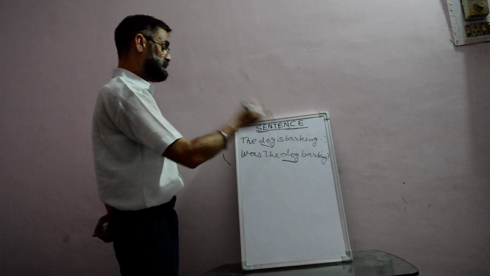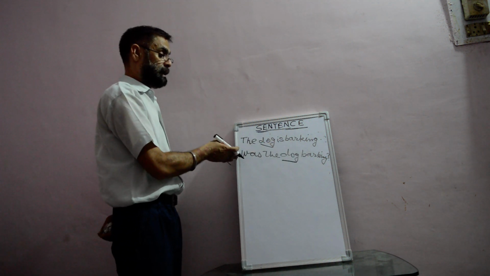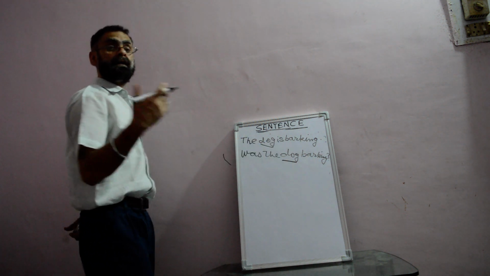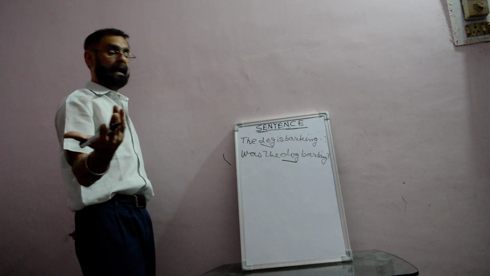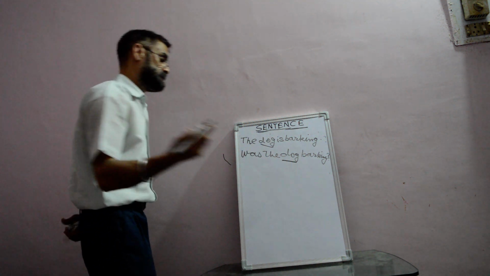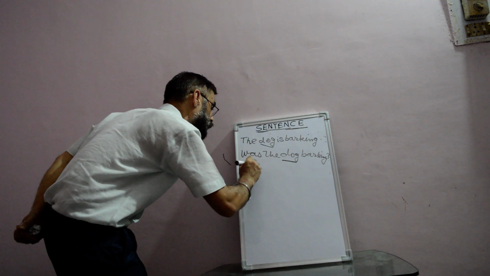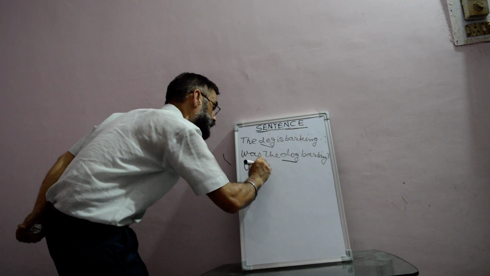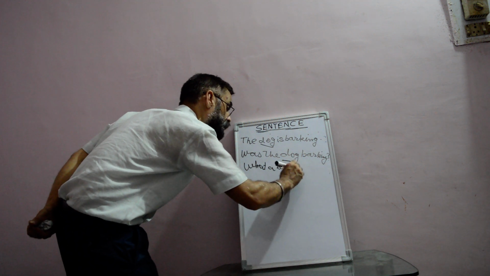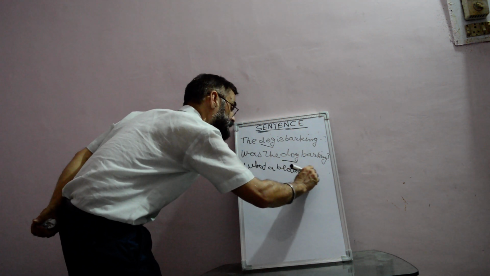So in some cases the subject can be at the start, in some cases the subject can be in the middle, or in some cases the subject can be at the end also, that is in emphasizing sentences. For example, what a beautiful scenery.